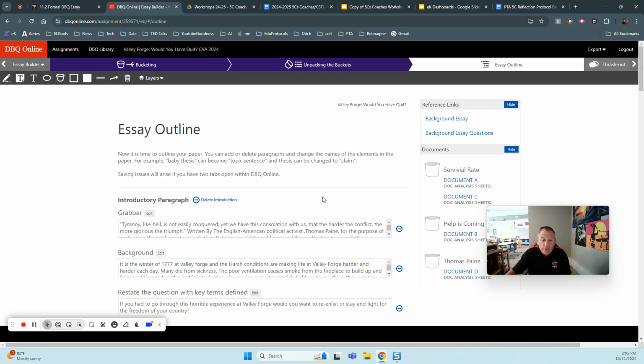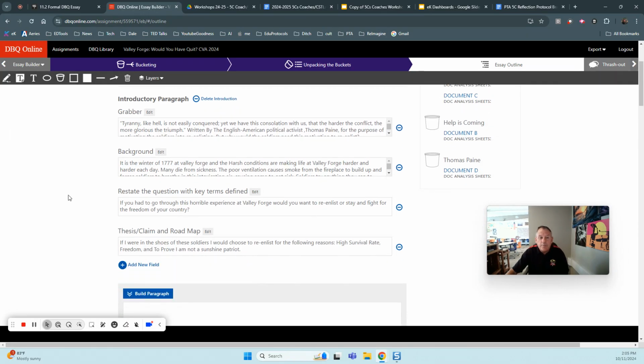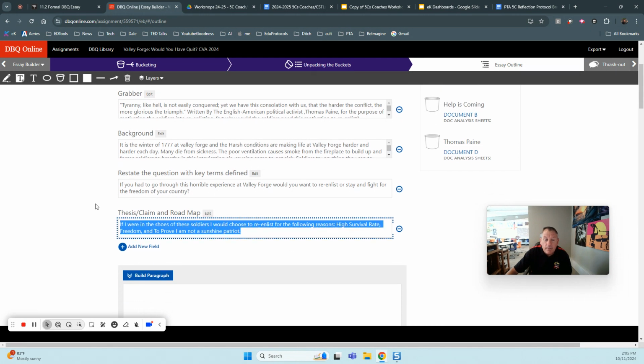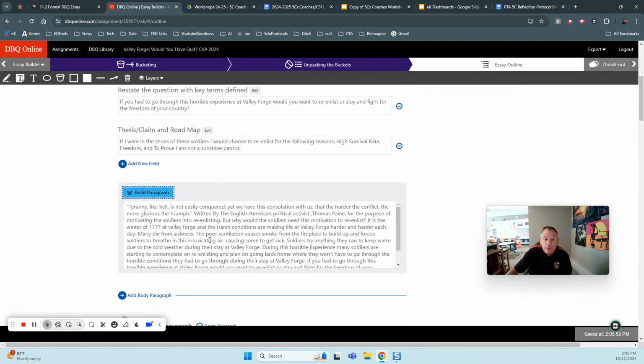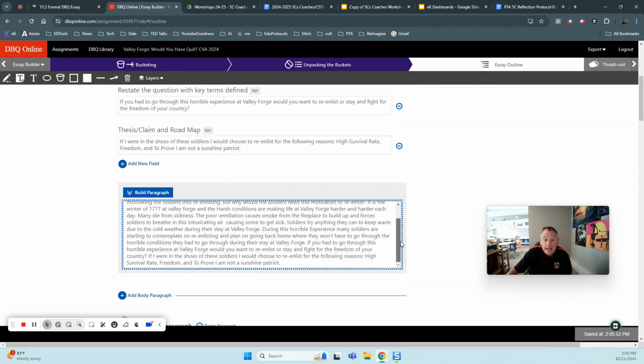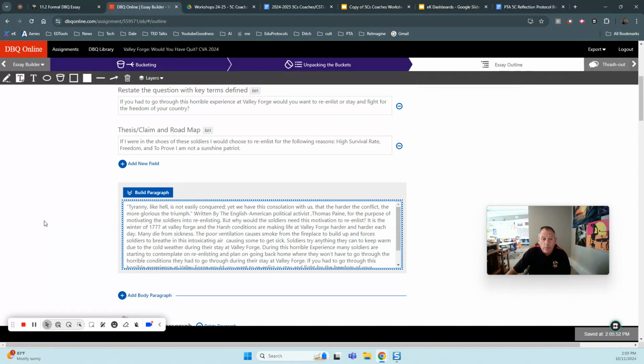And this is pretty cool because it tells you exactly what should go in each paragraph. So a grabber or a hook, and I typed in a grabber or a hook, some background about who's it happening to, where's it happening, a little bit from the background essay. Then you restate the question, and then you state your claim. Now once you've done that, you click Build Paragraph, and it puts it all together for you. That's pretty cool. So it's giving you a rough draft.